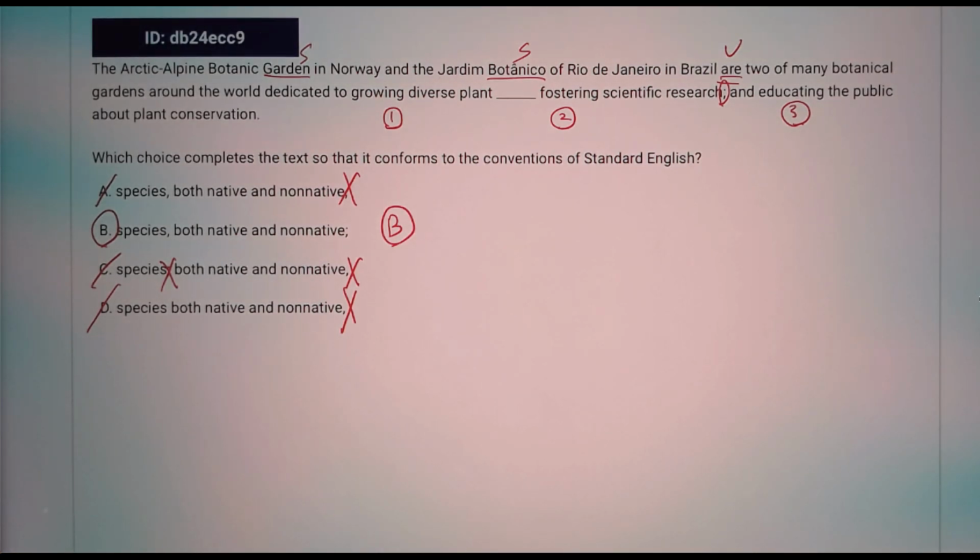I don't think I need to reason that much. I'll just leave it here. Choice B.